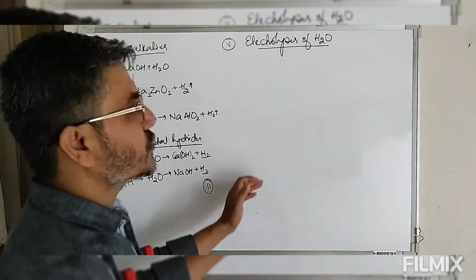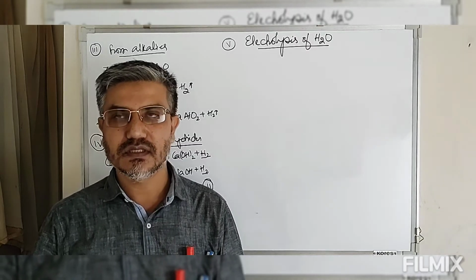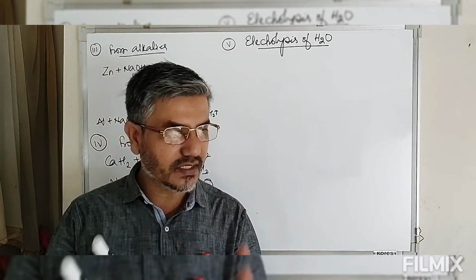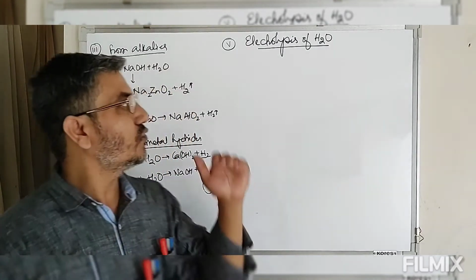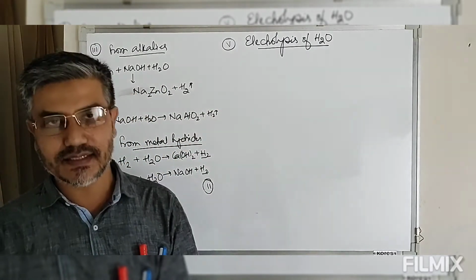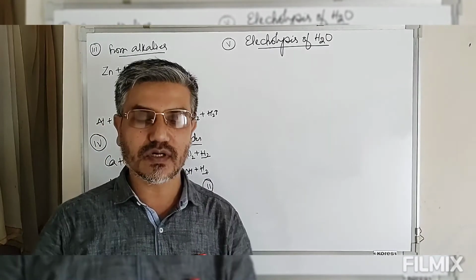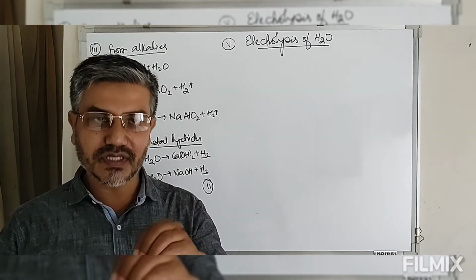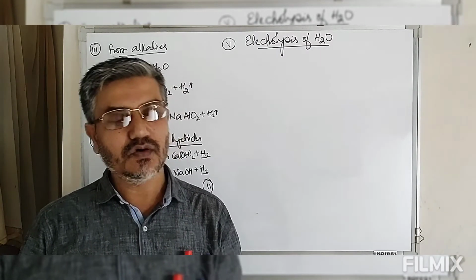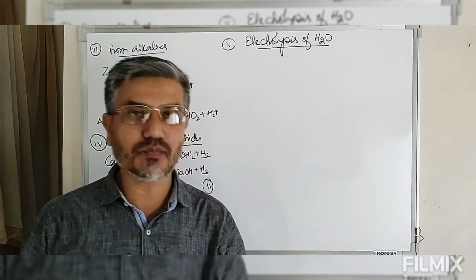This is electrolysis of water. Now we know that pure water is electrically neutral, so this does not conduct electric current. So now we have to supply electric current. By use of this electric current, we have to decompose or break the water molecule. So water, pure water being an insulator, we cannot pass electric current. So electrolysis is not possible.